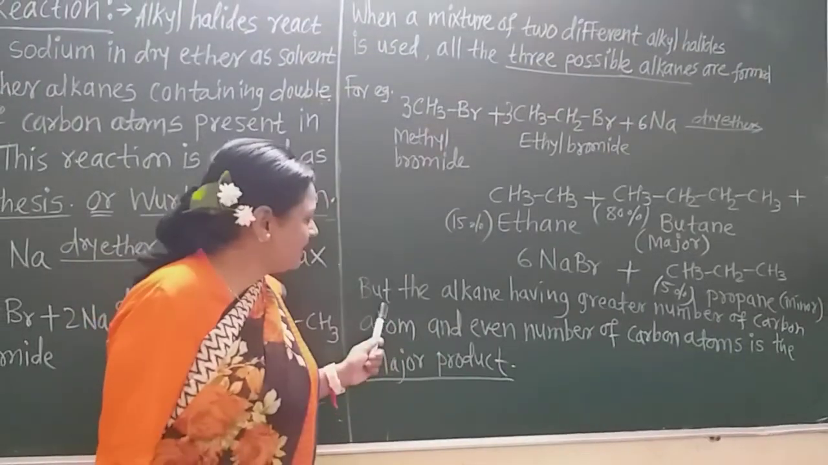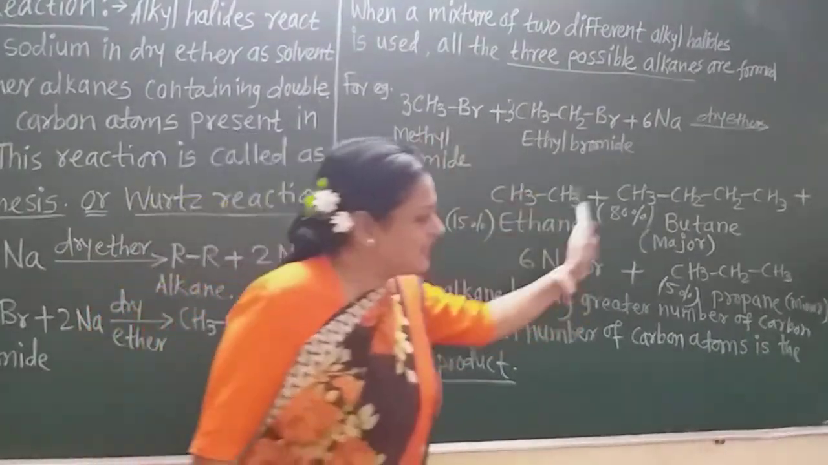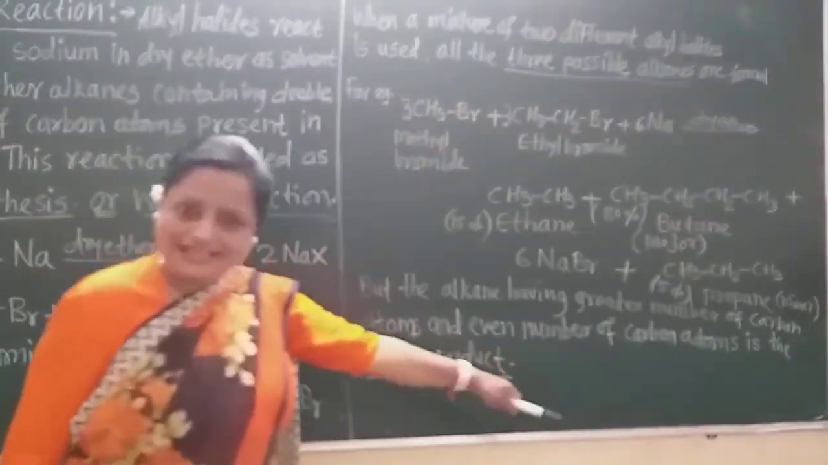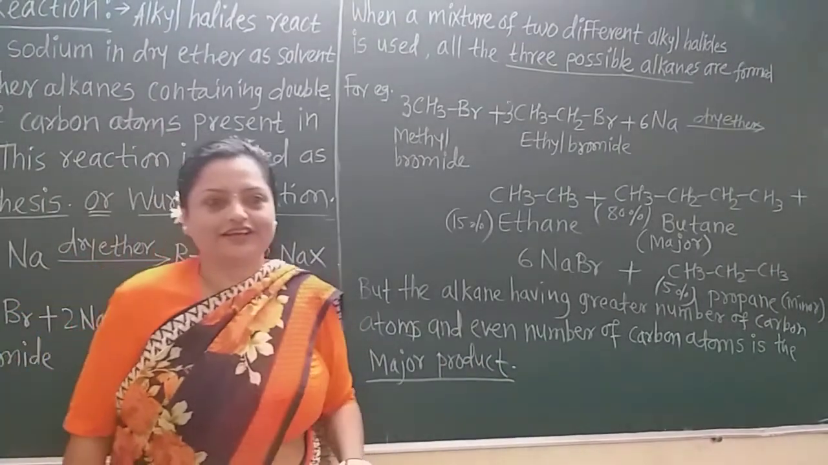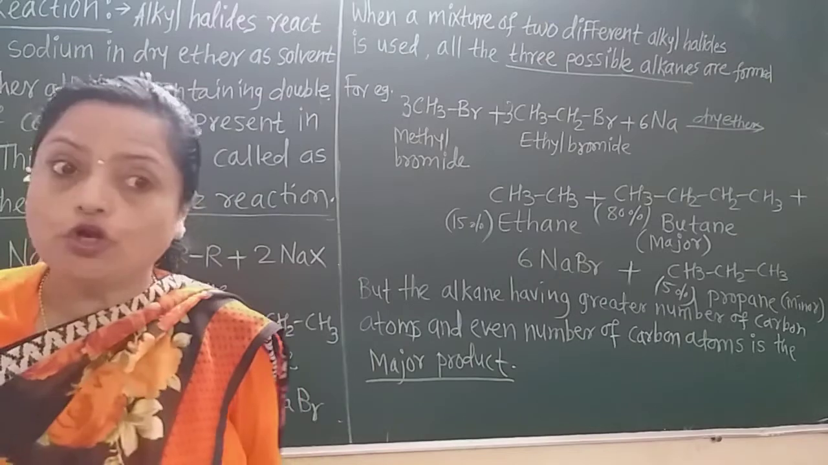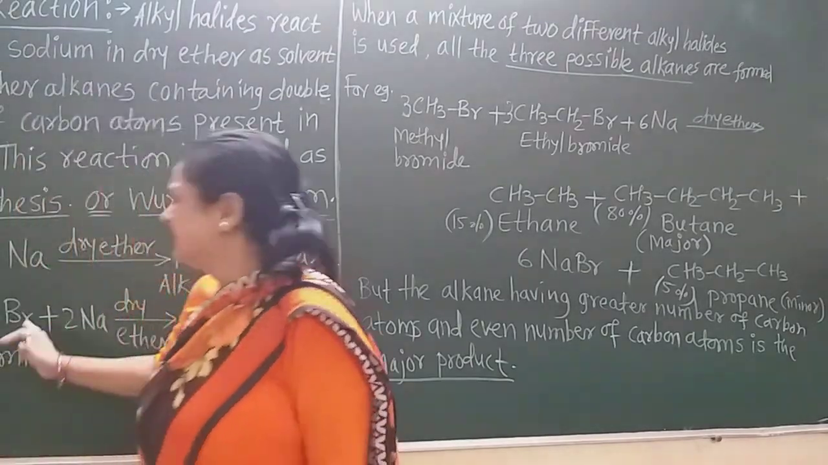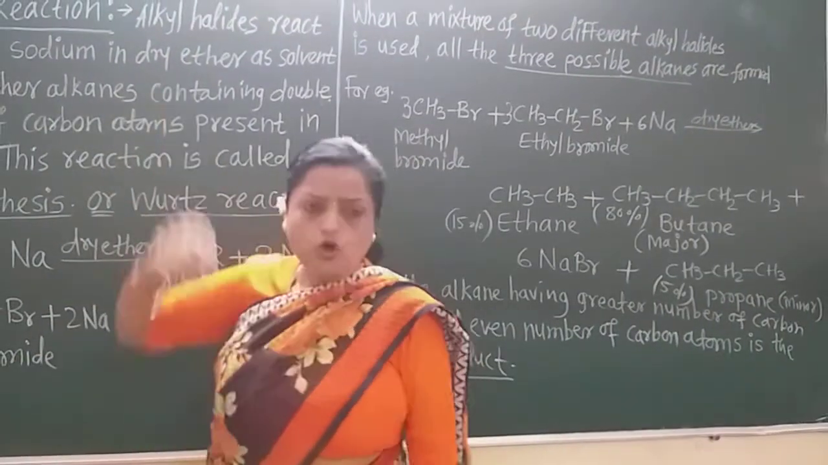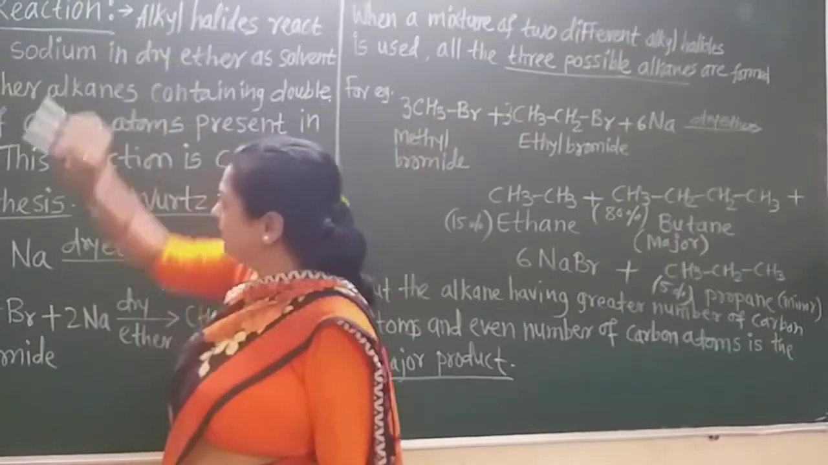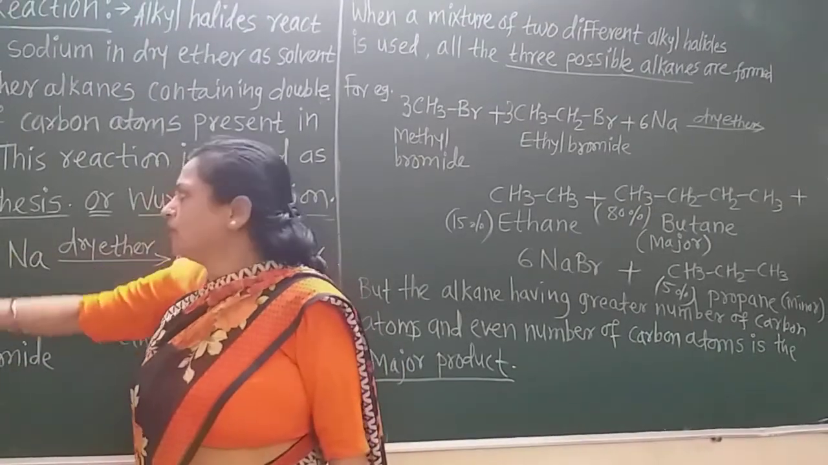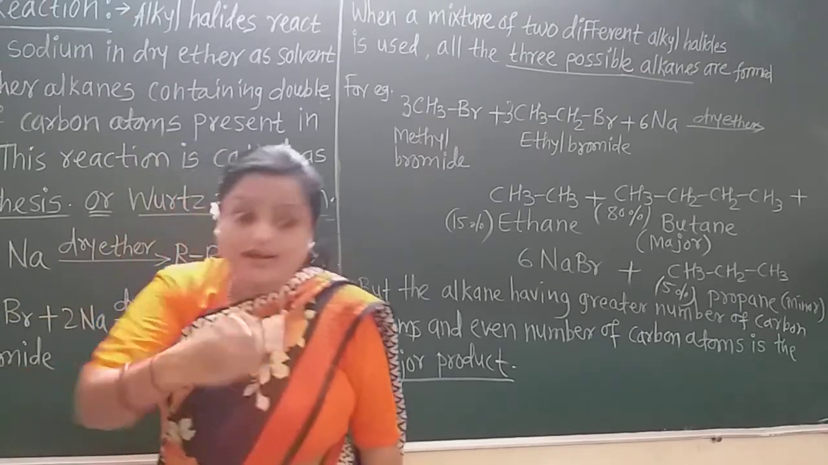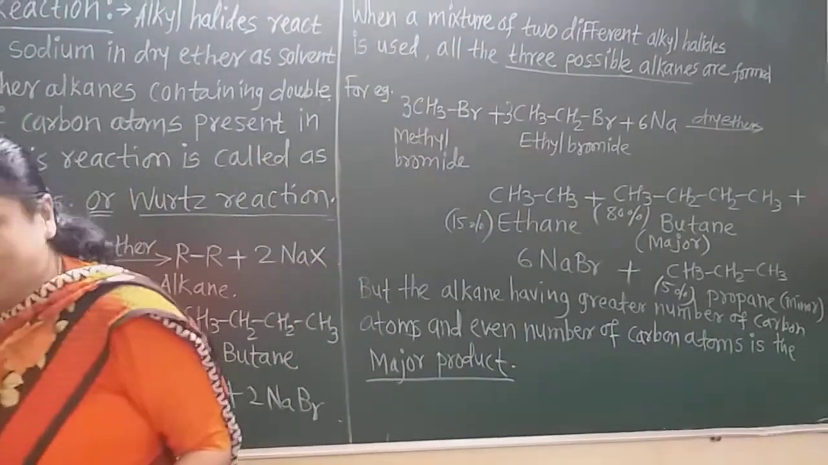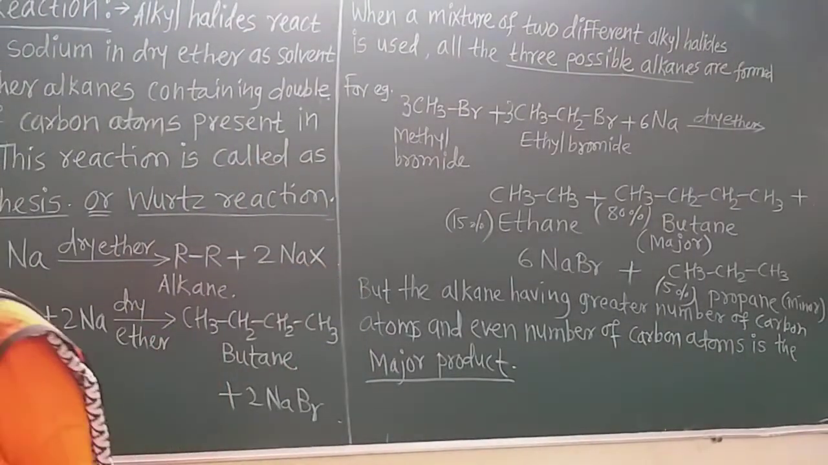So what have I written here? The alkane having a greater number of carbon atoms and an even number of carbon atoms is the major product. In this way you can write the short note of Wurtz synthesis, only with this example. Give numbers 1, 2 here and you must write point-wise. Suppose you make point number 1 for the general reaction, point number 2 for the particular example, 3 again one example, 4, this is the 5th and this is the 6th point. In this way for 3 marks, this short note is always asked in the examination.